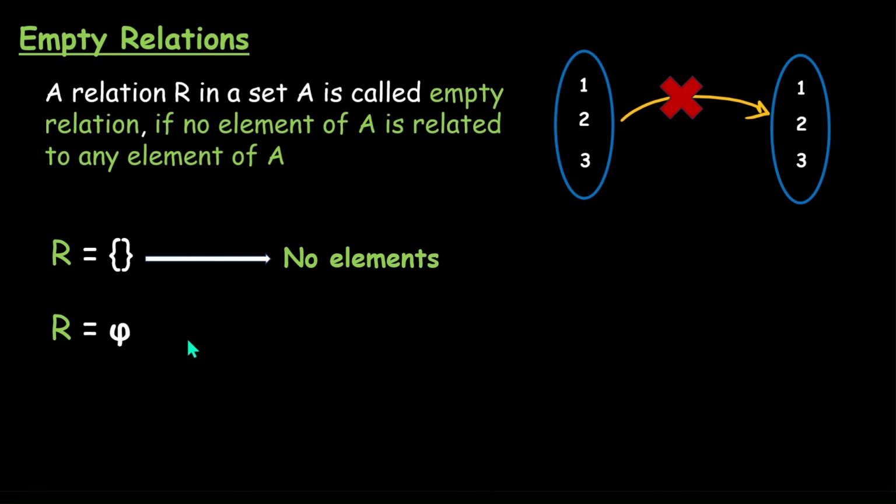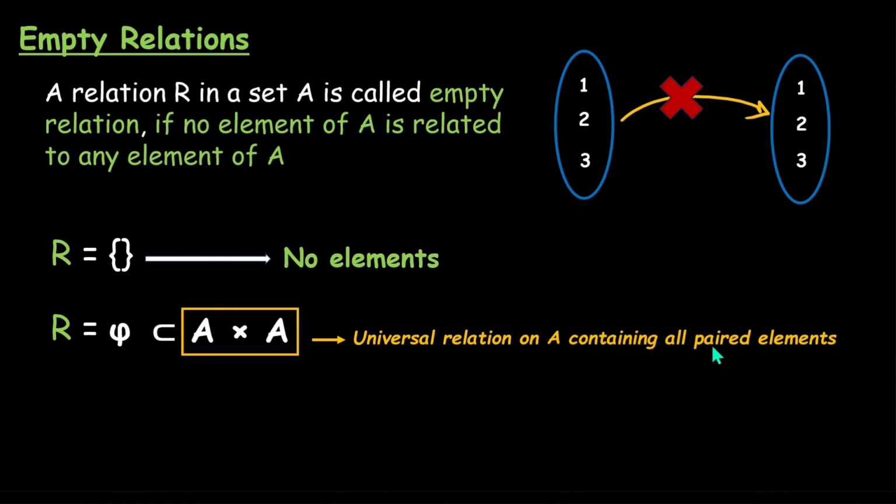And since null set is a subset of every other set, it can also be written as R is equal to null set, which is a subset of A cross A. Now here, this A cross A is what we saw earlier. It is the universal relation on the set A containing all paired elements. And now if you ask why is null set a subset of every other set, which to be honest doesn't make that much sense, on the technicality of definition it does find its place.